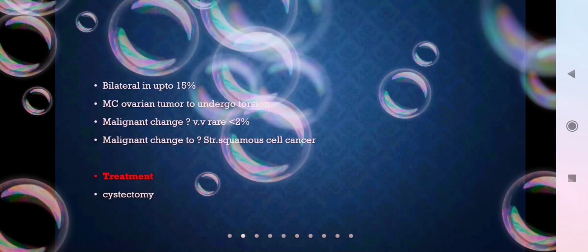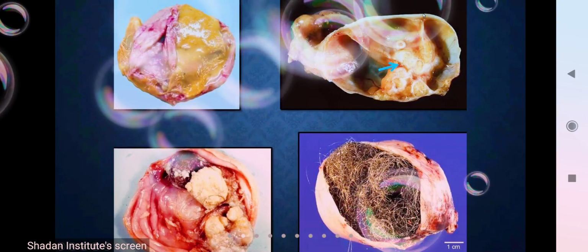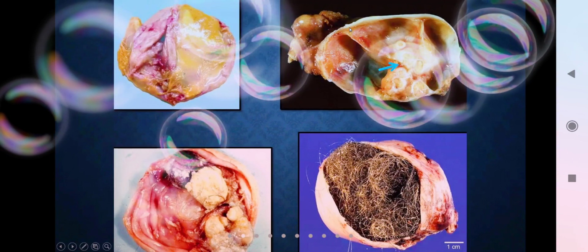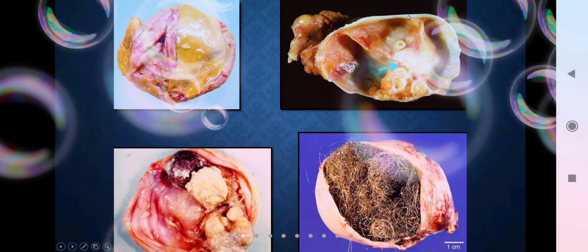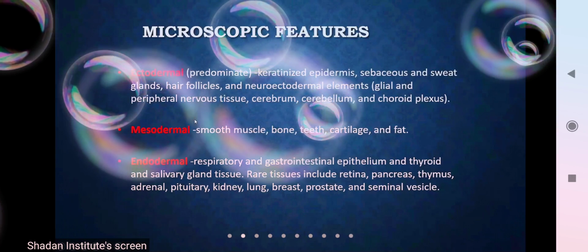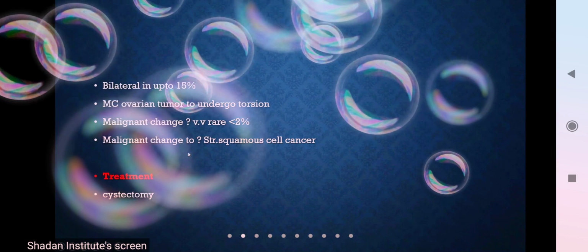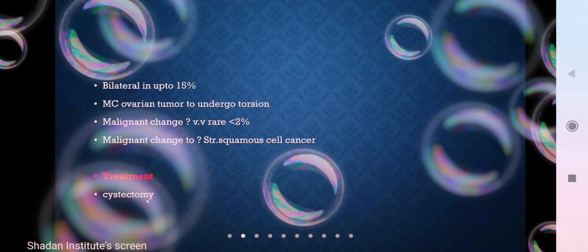Like as I told you, the epidermis, this epithelial layer is stratified squamous epithelium. So if at all it has to go into malignancy, this layer will undergo malignancy, leading to squamous cell carcinoma. Okay, dermoid cyst. So what is the treatment of this dermoid cyst? It is cystectomy. So remove the cyst.